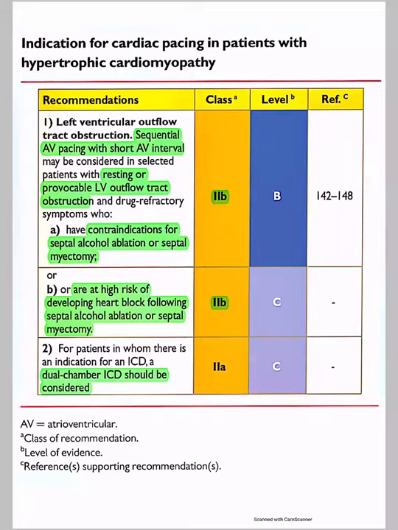And for patients who are at high risk of developing heart block following septal alcohol ablation or septal myomectomy, they have not defined any criteria to suggest who is at high risk of developing blocks. I think it's a clinical judgment. It will be a 2B indication.